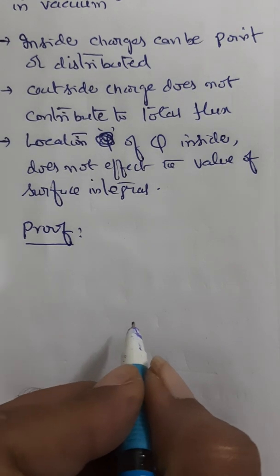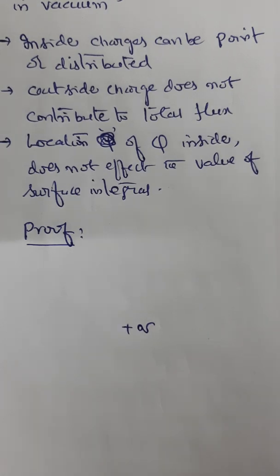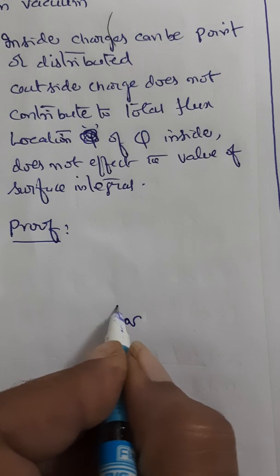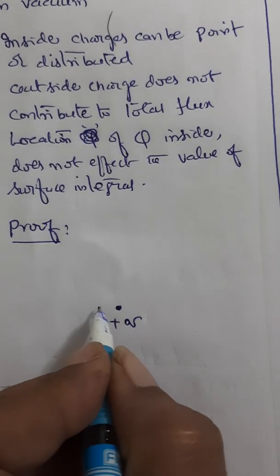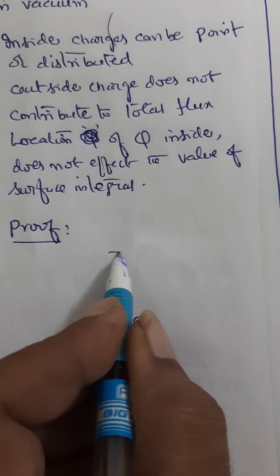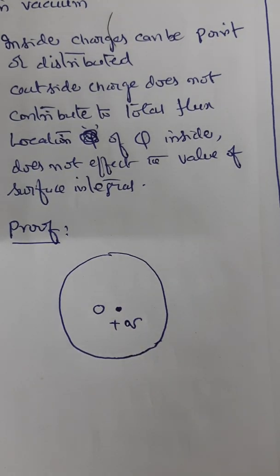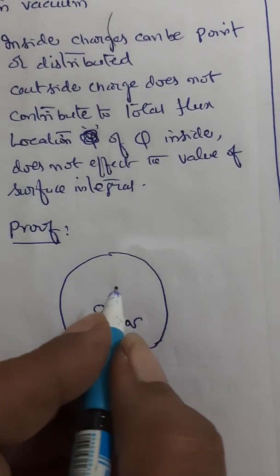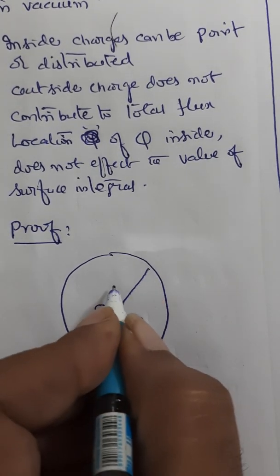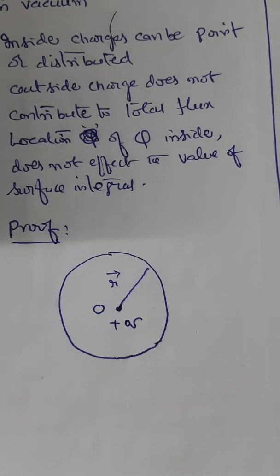So let us suppose an isolated positive charge is kept here, at the center of a sphere. This sphere has a radius r. Let us suppose like that.